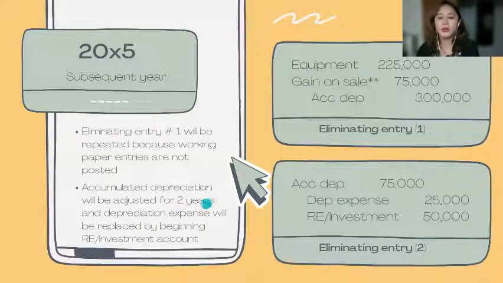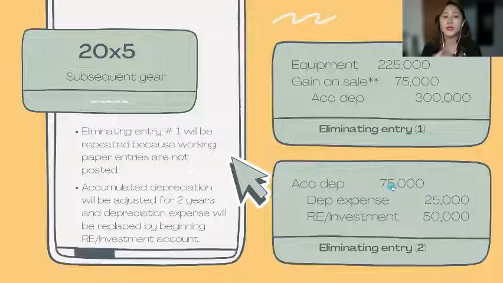Number 2. So, yung depreciation, gagawin ulit natin. So, magde-depreciate ulit tayo ng 25,000. Pero this time around, RE or investment, yung mga previous, kasi previous year na. So, ito nga pala yung assumption na ito is 3 years na ang depreciation. So, yung mga previous depreciation will be RE or investment, RE if cost model, investment if equity model. Then, debit to ACDEP of 75,000. So, ganyan lang gawin kapag nagkakaroon tayo ng purchase ng PPE within the group.